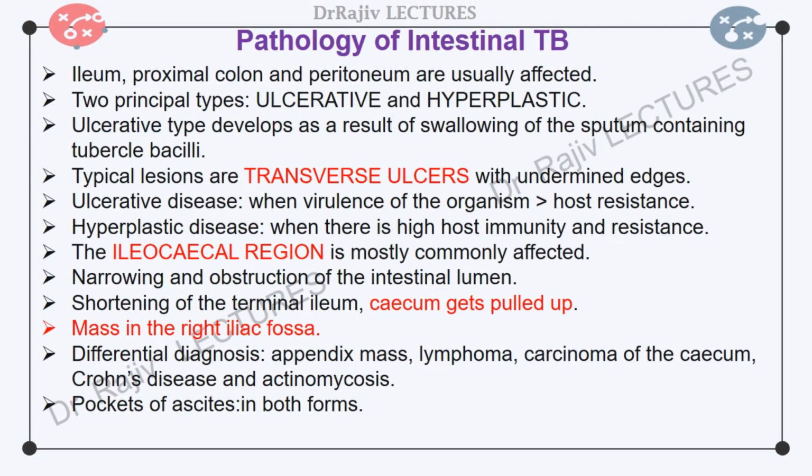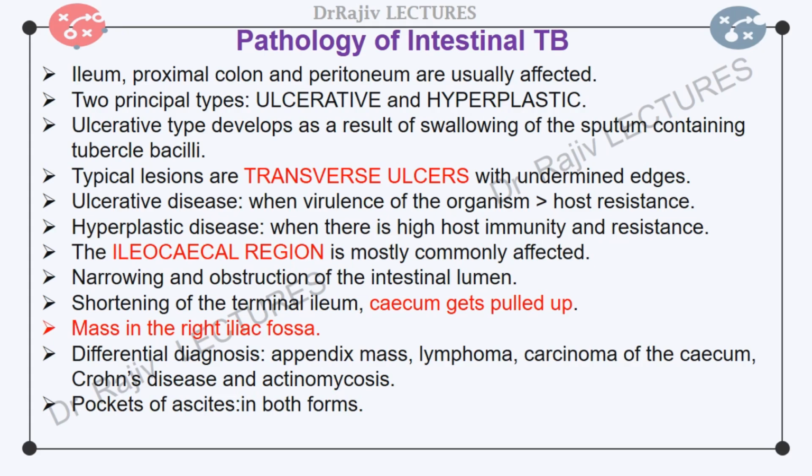Commonly affected abdominal sites are the ileum, proximal colon, and peritoneum. There are two principal types, ulcerative and hyperplastic. Marked mesenteric lymphadenopathy may occur in both types. Ulcerative tuberculosis develops secondary to pulmonary tuberculosis as a result of swallowing of the sputum containing tubercle bacilli. Mycobacteria colonize the terminal ileum, causing multiple transverse ulcers with typical undermined edges. The overlying serosa becomes thickened, reddened, and studded with tubercles.